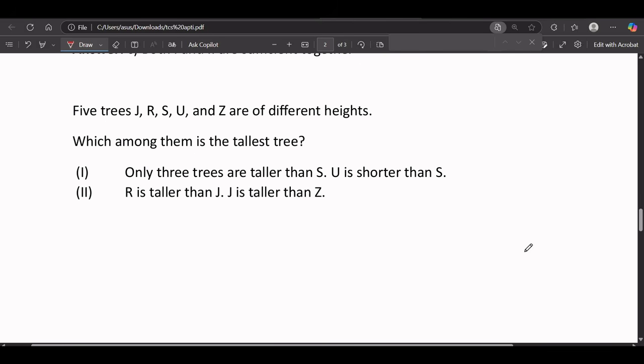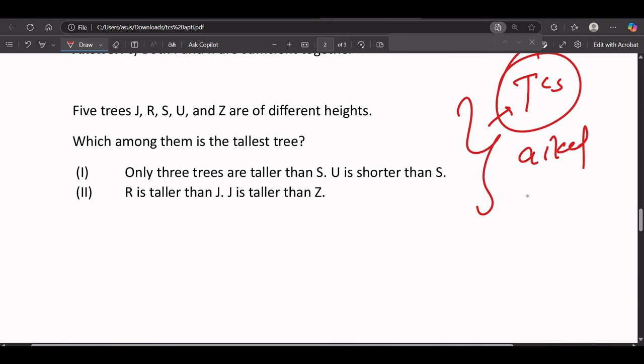Now let's solve this question. This one is very, very important because it is almost similar to the question which TCS asked last year, from data sufficiency. Let's solve this. Five trees J, R, S, U, and G are of different heights. Which among them is the tallest tree? Only three trees are taller than S. U is shorter than S. R is taller than J. J is taller than G.